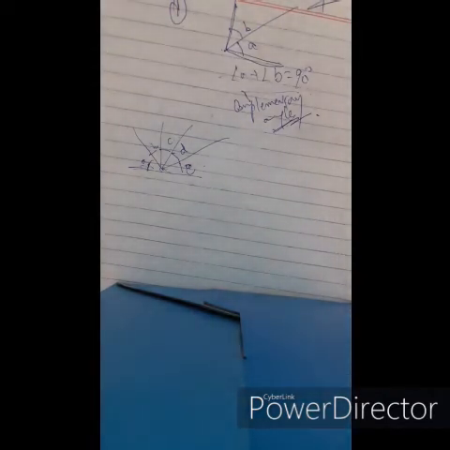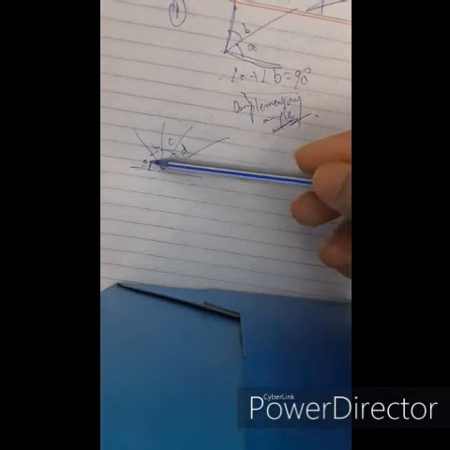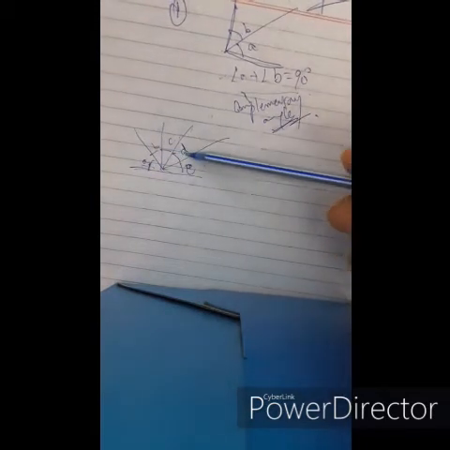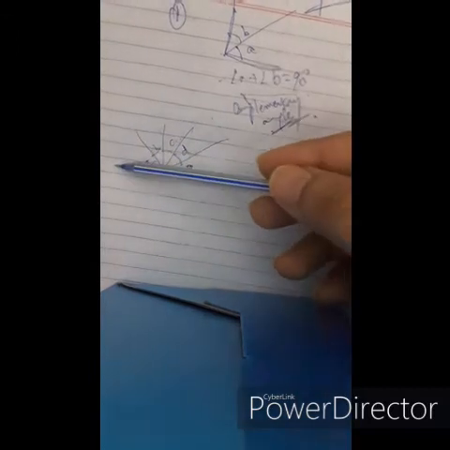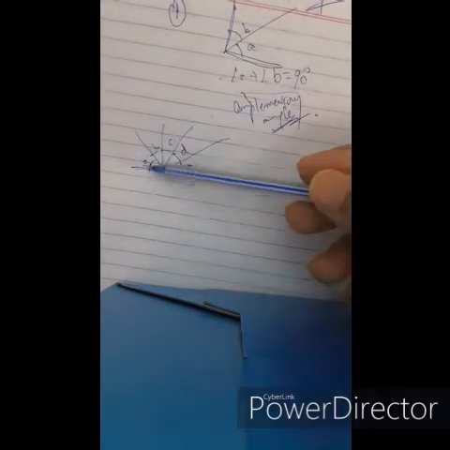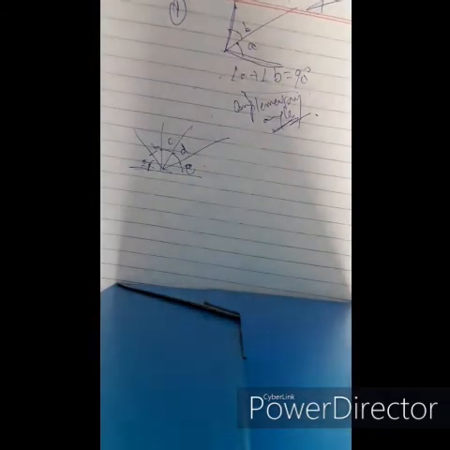The sum of angle A plus angle B plus angle C plus angle D plus angle E, which are on the same side of the line, is equal to 180 degrees.